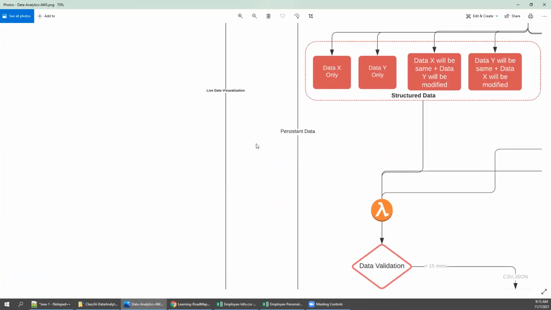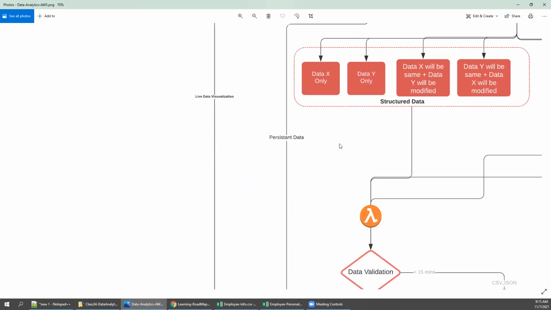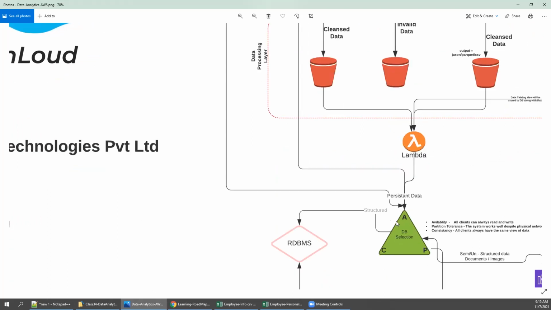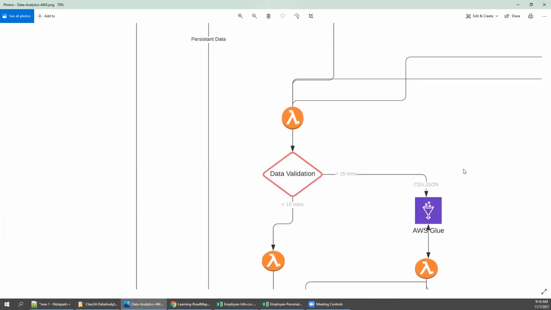If it is live data visualization, then both should come here and you need to decide which database. The EMR will also perform if you have server-based expectations here.